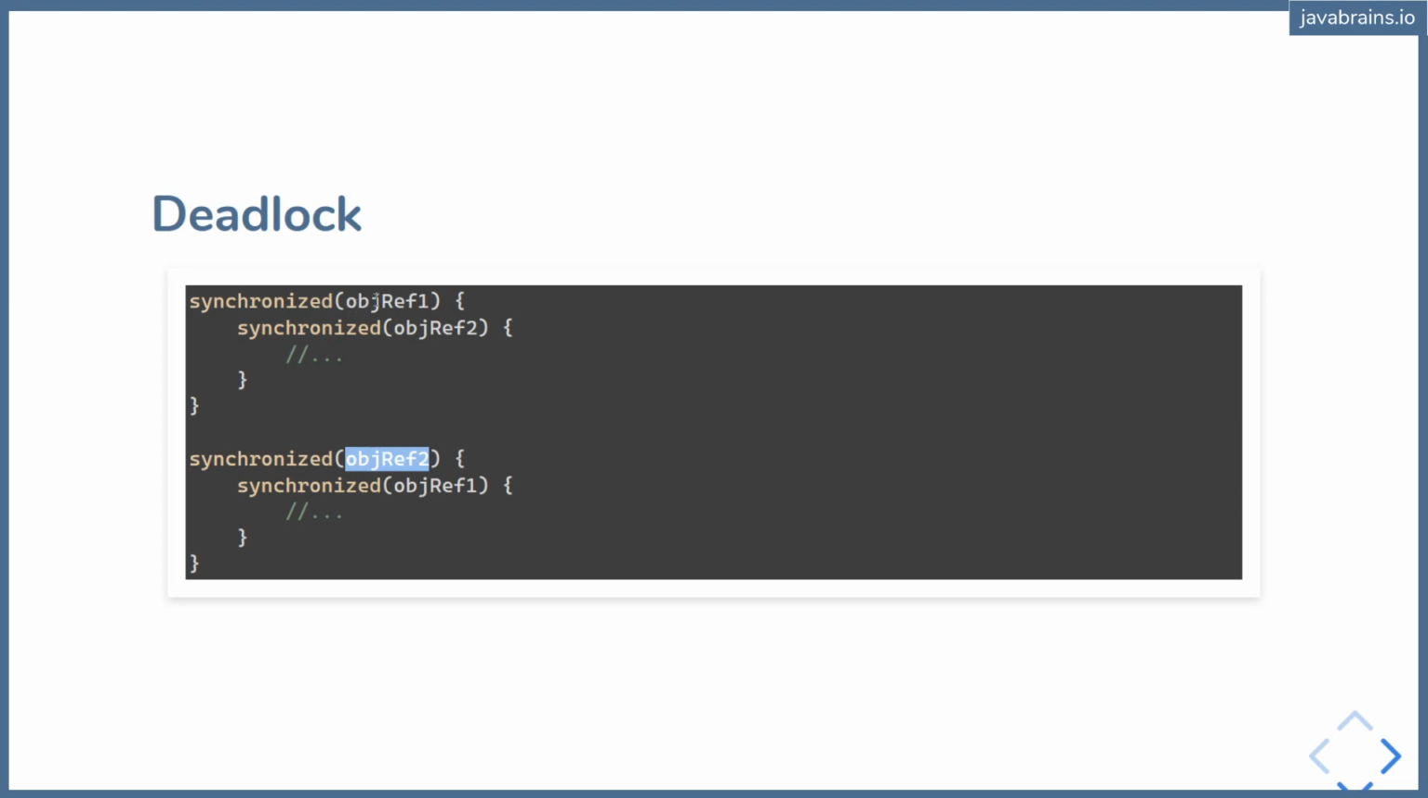And now thread A says, okay, I got this one, let me get the other. It's trying to acquire a lock to object ref 2, but it cannot because thread B has already got it. And now thread B is saying, okay, I want to acquire object ref 1, and it cannot because thread A has got it. So what happens now? Both these threads are stuck. This cannot release because it needs this lock, and this cannot release because it needs this lock. So they're going to be waiting indefinitely.